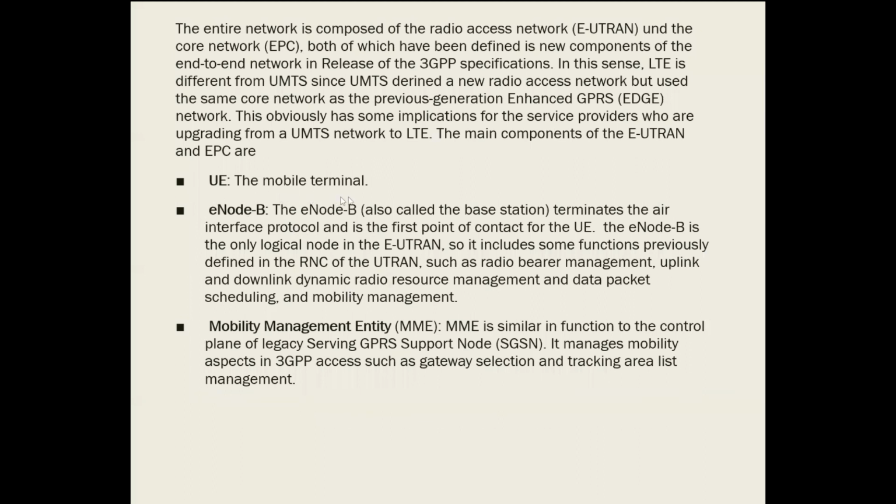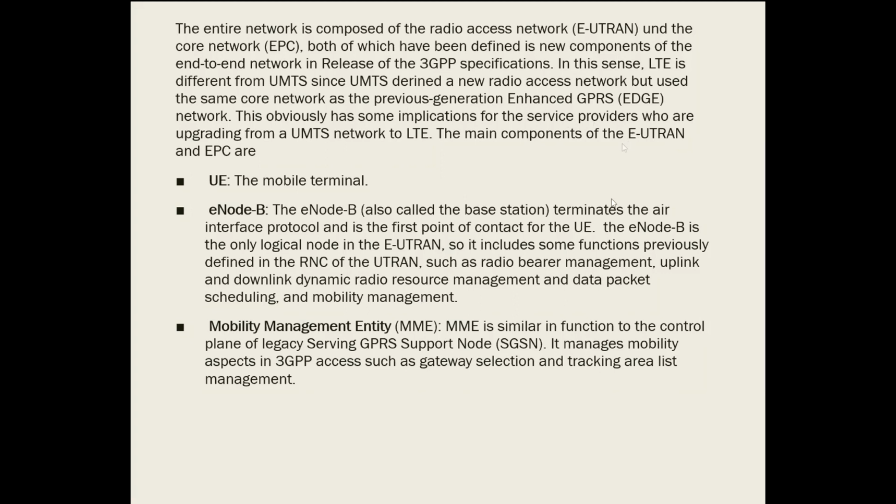So UE is the mobile terminal. The E-node, also called the base station, terminates the air interface protocol. From your mobile to the E-node is called the air interface. Here we find wireless communication, but from the E-node to the other network, it is wired communication. The E-node terminates the air interface protocol, and it is the first point of contact for your user equipment. So wherever you go, it follows. That means your equipment will be connected to your base station if you are within the coverage zone of that E-node.